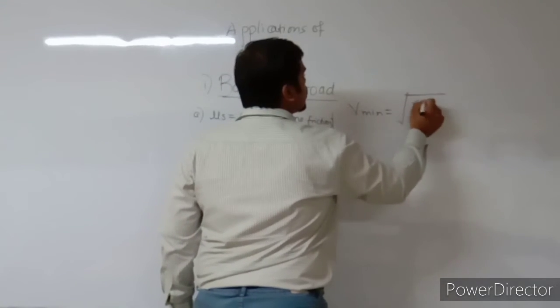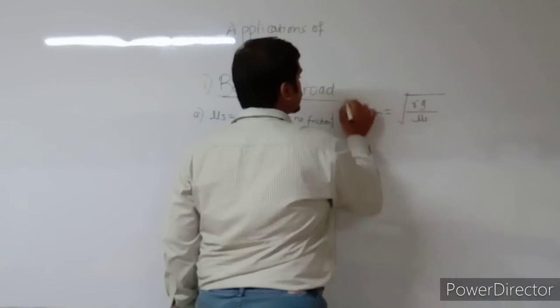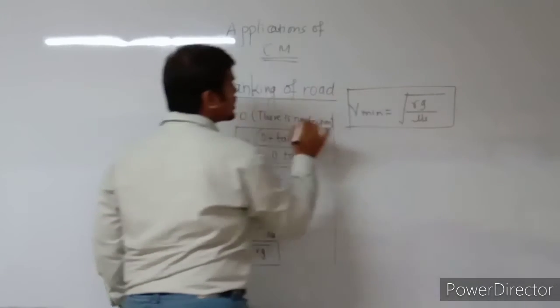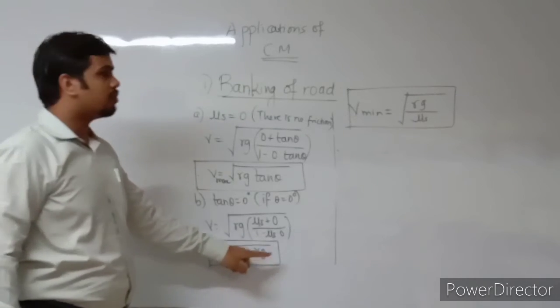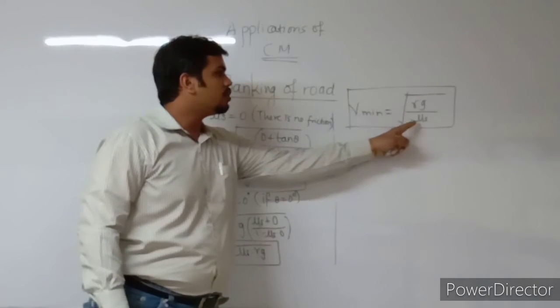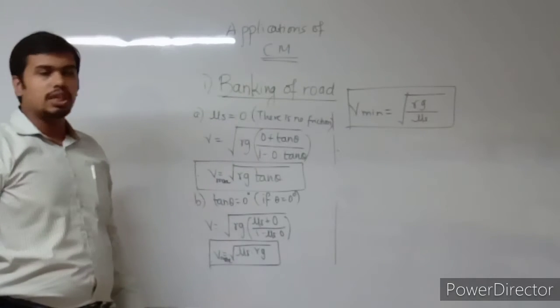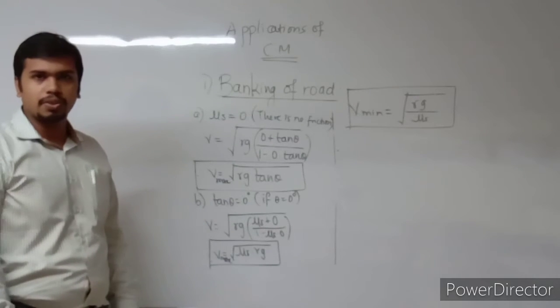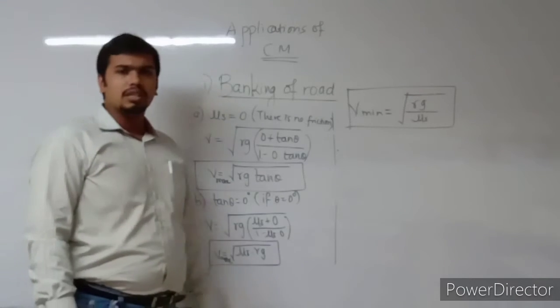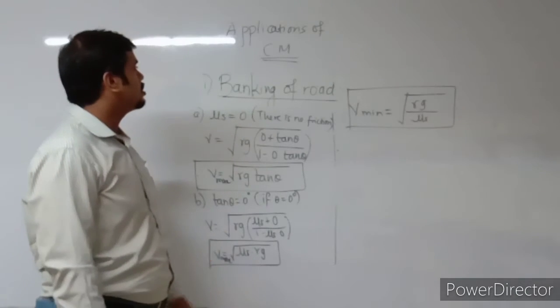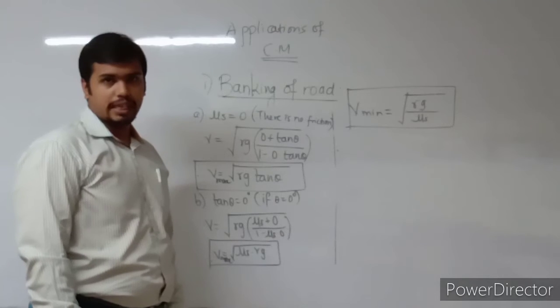It is just dividing by mu s. For maximum velocity, you multiply the coefficient of friction to Rg. For minimum velocity, you just divide Rg by the coefficient of friction, and you will get the minimum velocity. So that's it. That is the point for applications of circular motion.